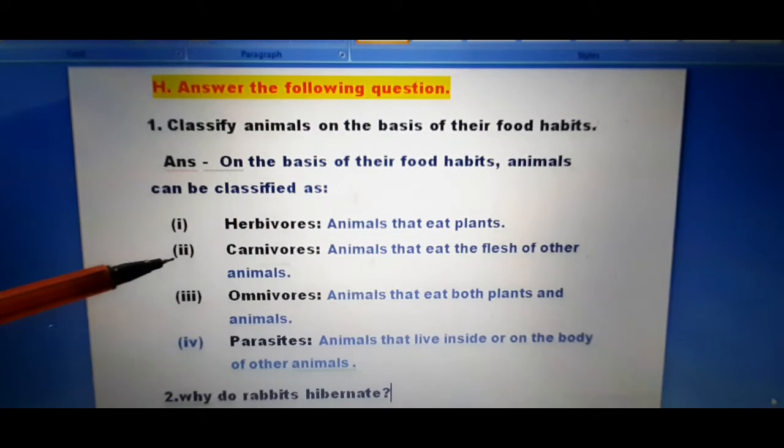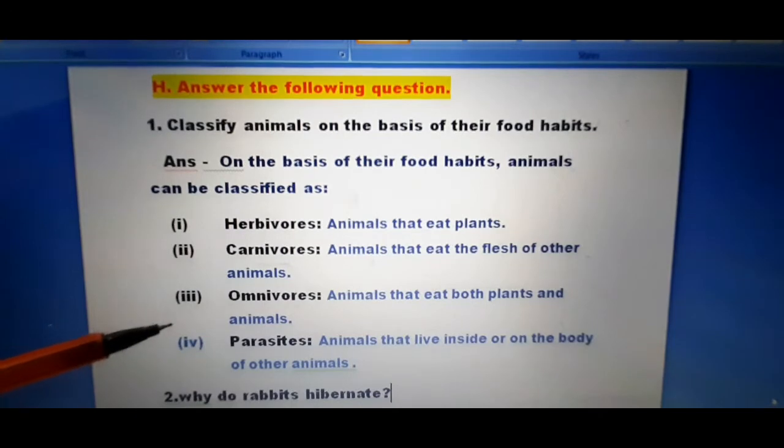And what is that? Animals that eat flesh of other animals. Done? Now comes the third point, omnivorous: animals that eat both plants and animals.